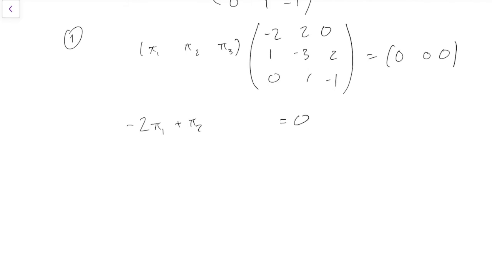From the second column we get 2 pi 1 minus 3 pi 2 plus pi 3 equals 0. And from the third column we get 1 lot of pi 1 plus 2 lots of pi 2 minus 1 of pi 3 equals 0.